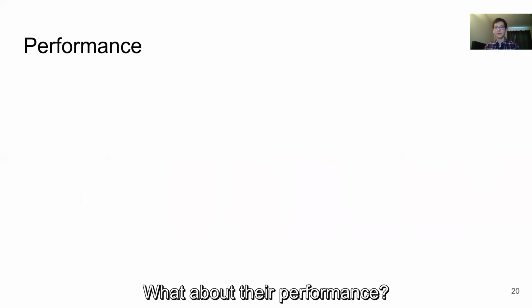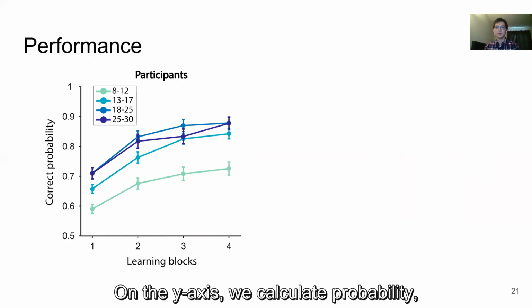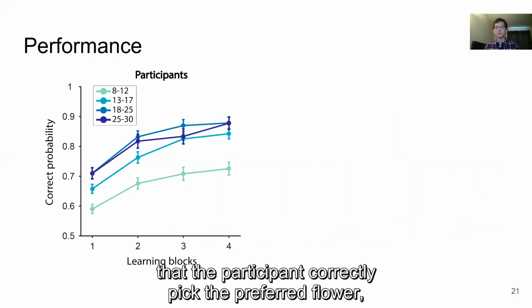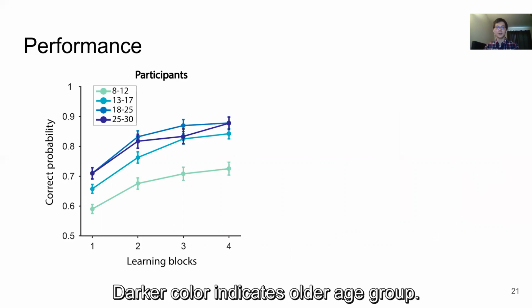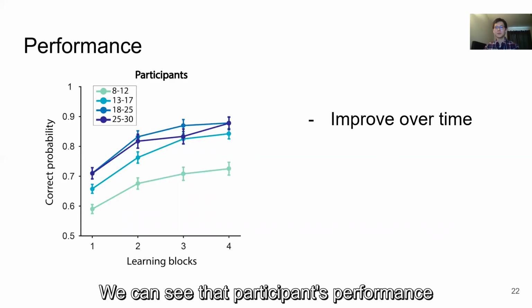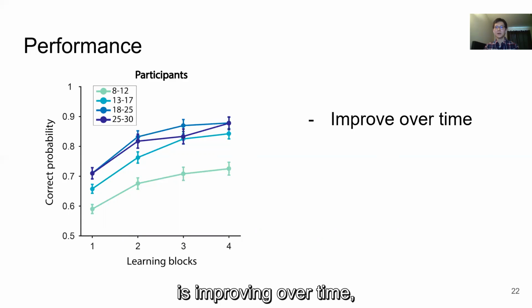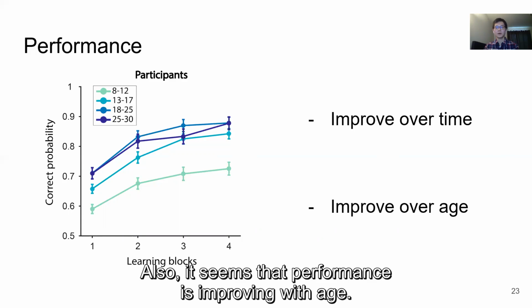What about their performance? Here on the x-axis, we break the total 120 trials into 4 30-trial blocks. On the y-axis, we calculated the probability that the participant correctly picked the preferred flower within each block. Darker color indicates older age group. You can see that participants' performance is improving over time, confirming the learning aspect of our task. Also, it seems that performance is improving with age.